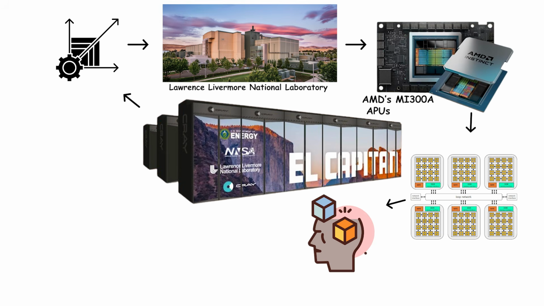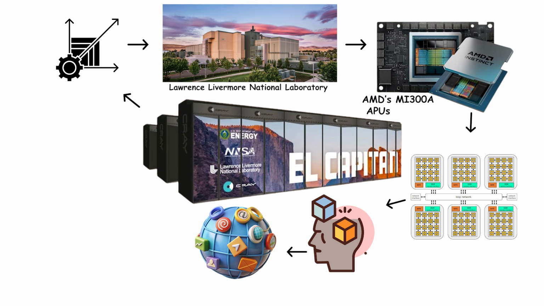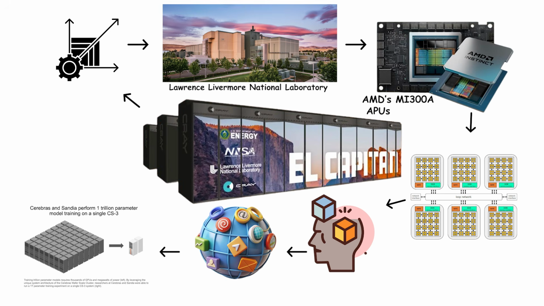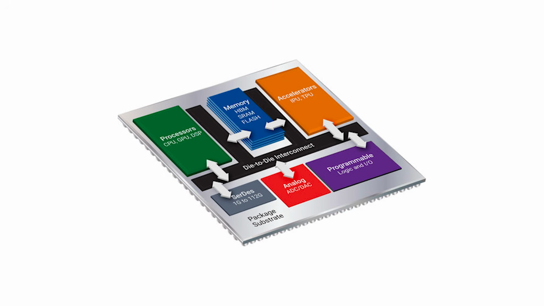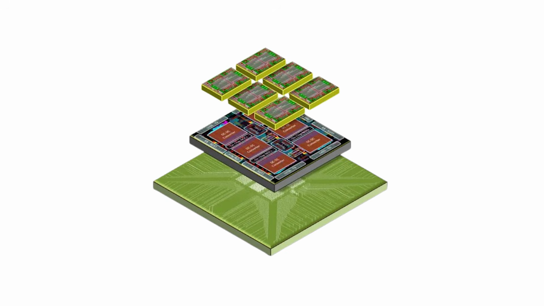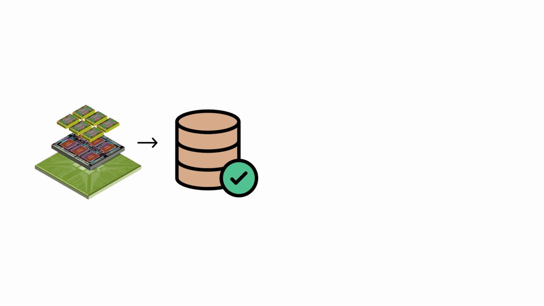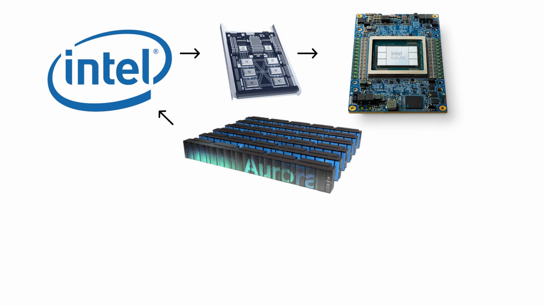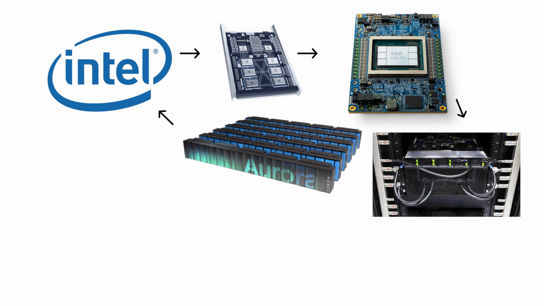To put that in perspective, it could process the entire global internet in seconds, or train AI models with trillions of parameters simultaneously. Its design fuses CPU and GPU into one unified die, sharing memory through 3D stacked silicon so efficiently that data barely has time to exist before it's processed. Then there's Aurora at Argonne National Lab, an Intel-driven supercomputer using Gaudi AI accelerators and liquid-cooled racks optimized for deep learning.